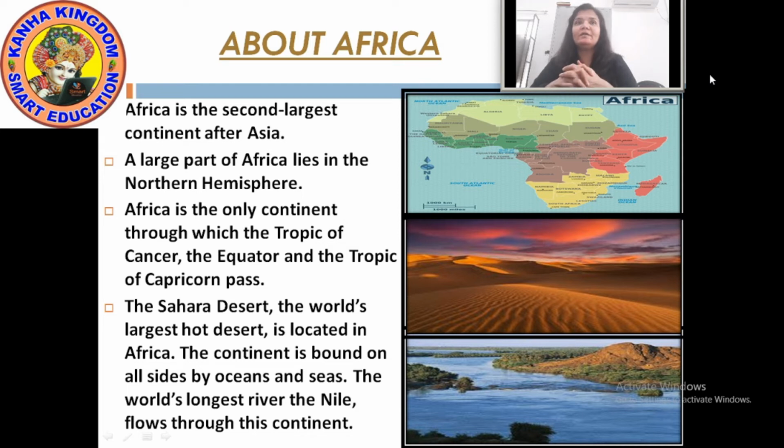Africa is the only continent through which the Tropic of Cancer, Tropic of Capricorn and the equator pass. Because a large portion of Africa is in the northern hemisphere and the remaining portion is in the southern hemisphere. That is why all three, the Tropic of Cancer, Tropic of Capricorn and the equator, pass through Africa.